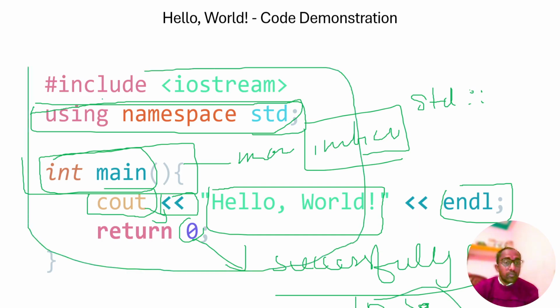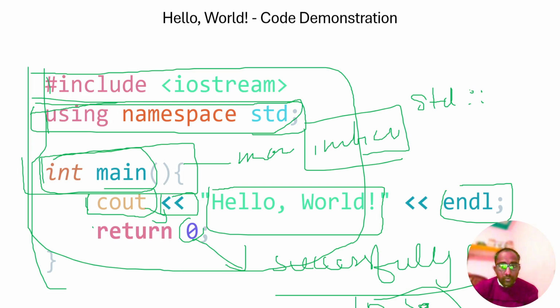You can see here I have written the Hello World code demonstration. This is our syntax in the C++ programming language, in five lines of code. Congratulations, you have written your first C++ program.